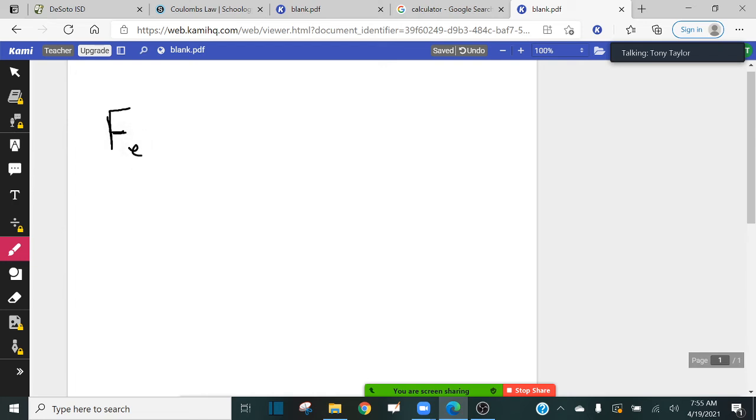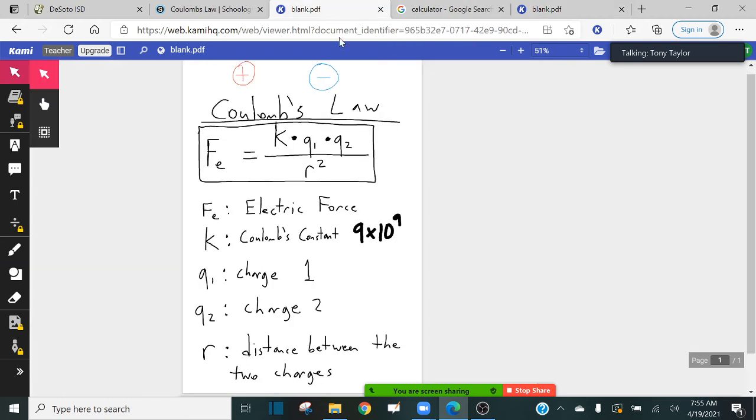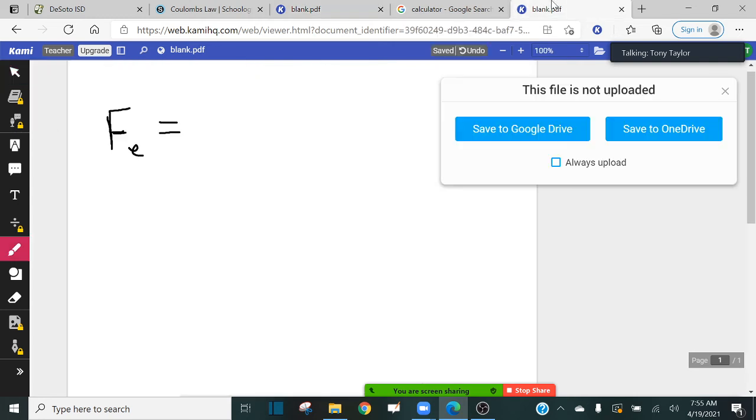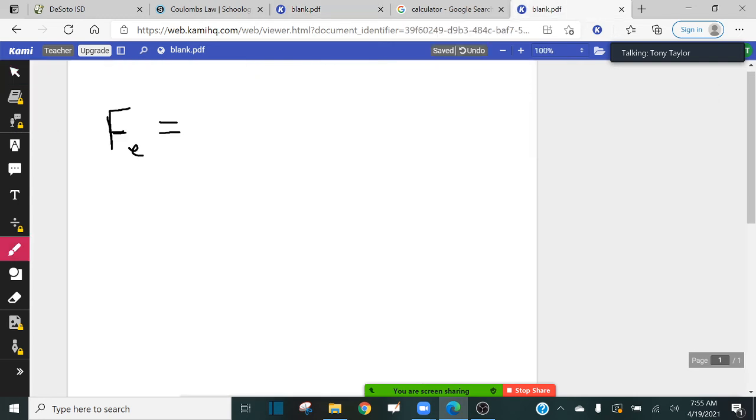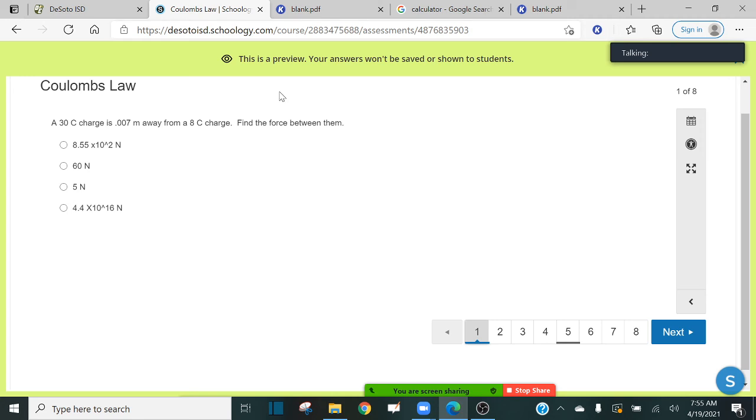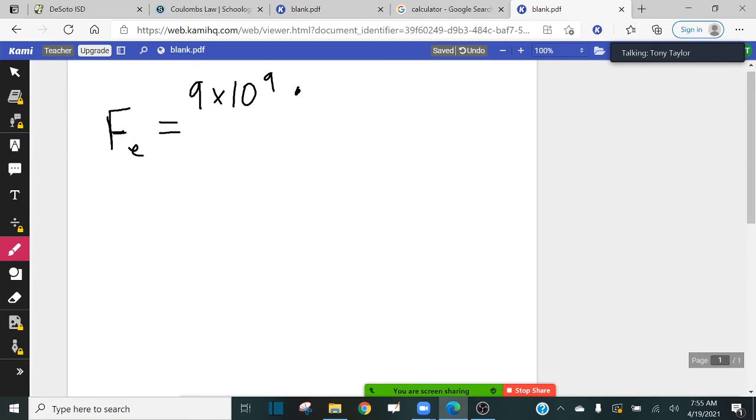Coulomb's law says the value of the electric force is equal to, remember, Coulomb's constant K. Guys, K is always 9 times 10 to the 9, so you're going to use it in every problem. All of that gets multiplied by the charge on the first object, which is 30 coulombs, so times 30.